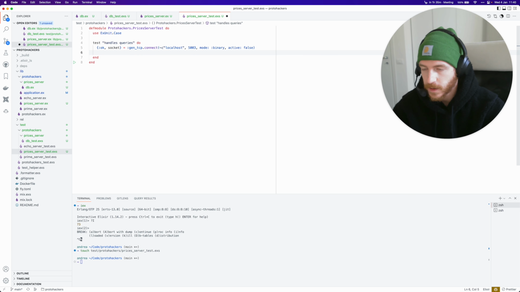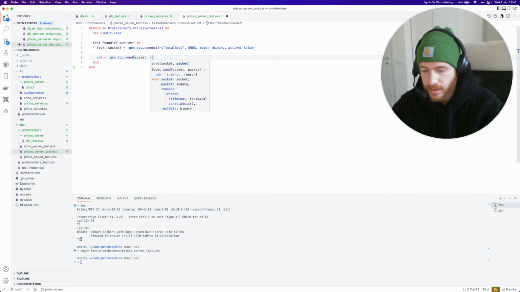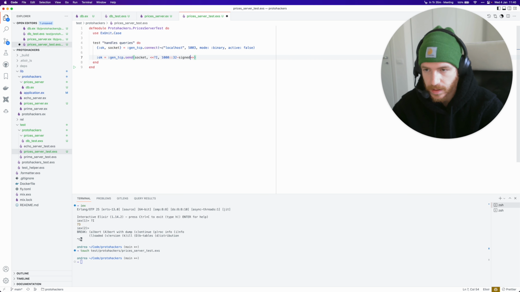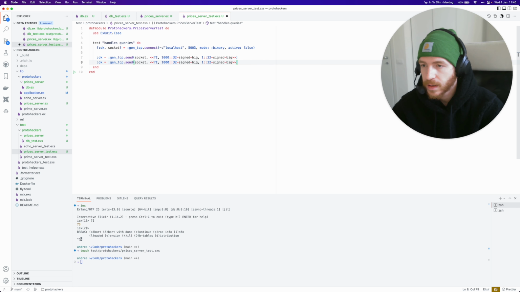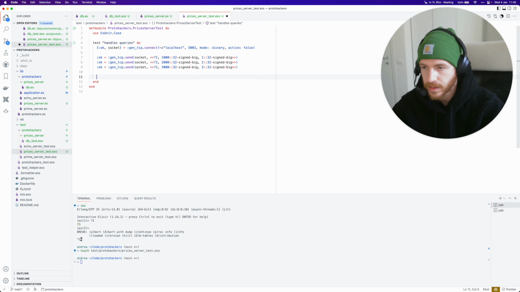And then what are we going to do? We're going to send a bunch of queries. So I'm going to do :gen_tcp.send on the socket, and I'm just going to write the protocol manually by hand here. It's not too hard. So timestamp 1000 as 32 signed big, and the price is going to be 1 as 32 signed big. So this is a well-formed query, I hope. And then I'm going to do the same thing, but I'm going to say 2000 here and 3000, and then I'm going to say 2 and 3 here. Great.